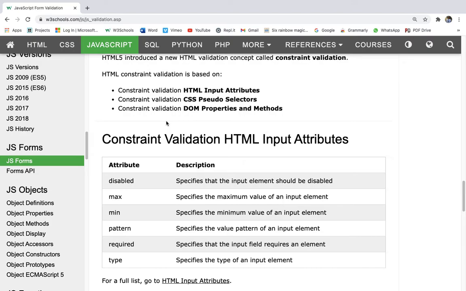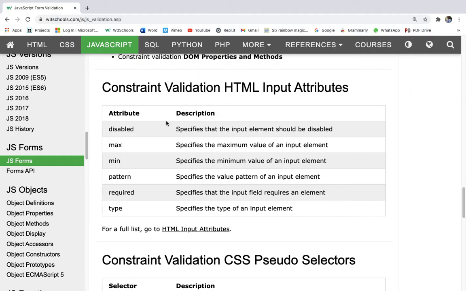constraint validation CSS pseudo selectors, we will get to know about these further, and constraint validation DOM properties and methods. So let's revise this: constraint validation HTML input attributes, constraint validation CSS pseudo selectors, and constraint validation DOM properties and methods.